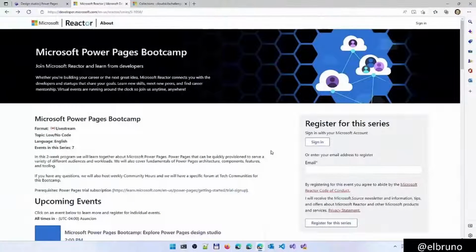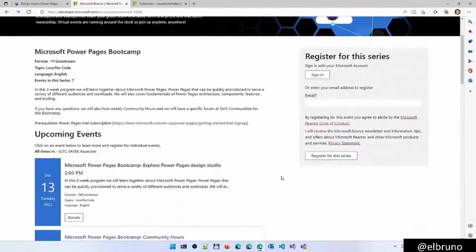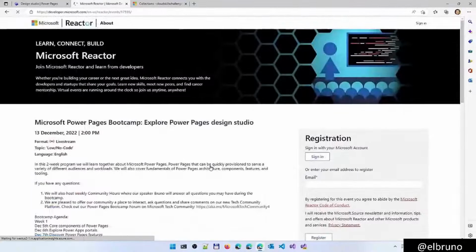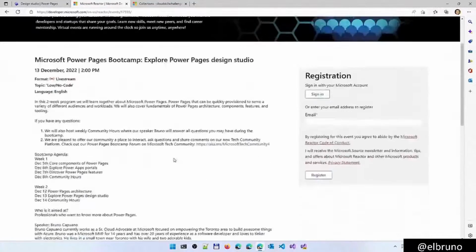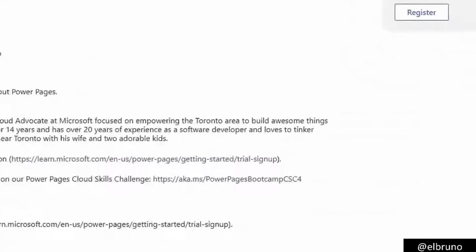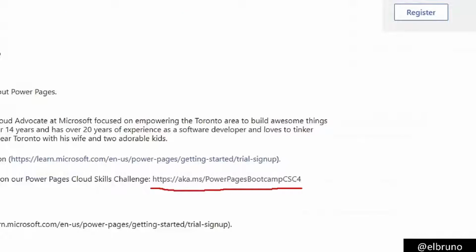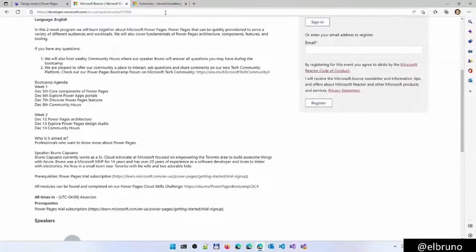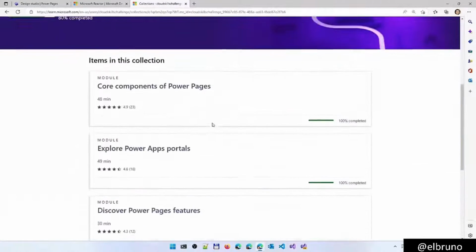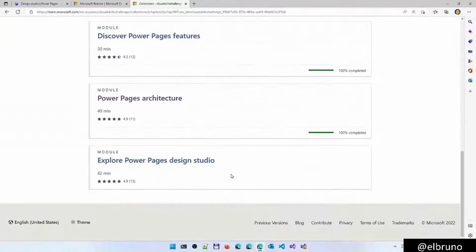Hello, welcome to the Microsoft Power Pages Bootcamp. Today we are going to talk about the Power Pages Design Studio. Remember that each one of these sessions has one Microsoft Learn module associated. You can go to the Cloud Skill Challenge that we have on our event page. You can take a look here, and then on the event page, you can navigate to the modules. As you see here, this module is in to do for me, so let's start the Power Pages Design Studio module.